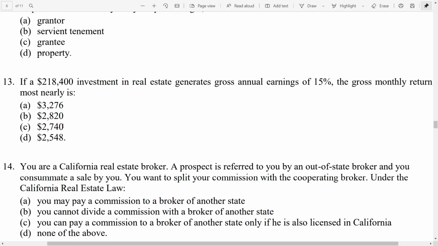So we take the DRE formula. We have income divided by rate, which is 15%, equals value of 218,400. Do some simple mathematical operation. We end up ultimately multiplying the value of 218,400 times the 15%, and then we get a number of 32,000. It was 32,000 and something, and that would then be divided by 12, and so it equals 2,730, which is most nearly C, 2,740.